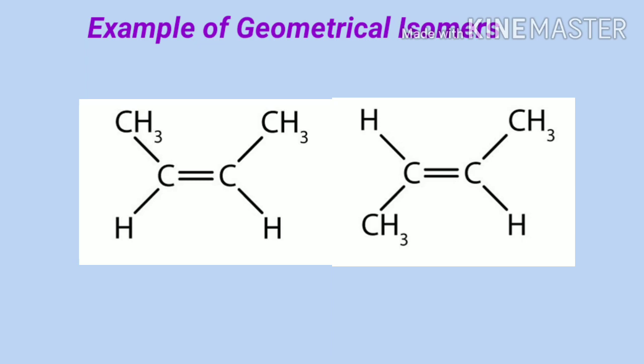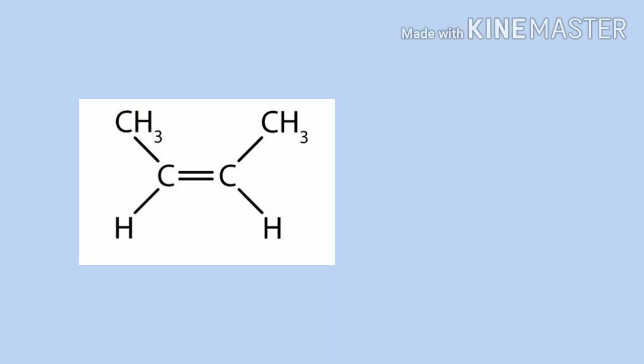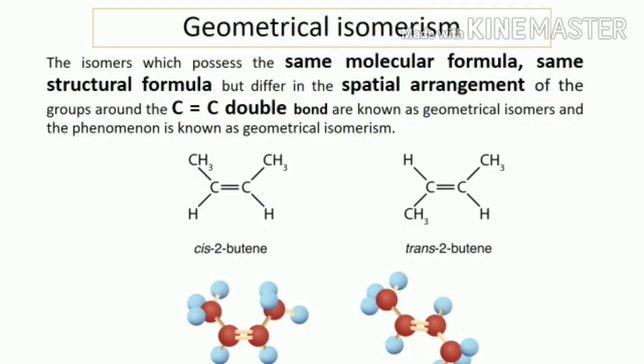If you understand this, let us see the definition of geometrical isomers. The isomers which possess the same molecular formula, same structural formula, but differ in the spatial arrangement of the groups around the carbon-carbon double bond are known as geometrical isomers, and the phenomenon is known as geometrical isomerism.